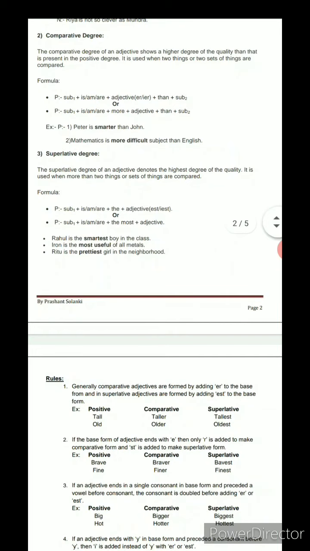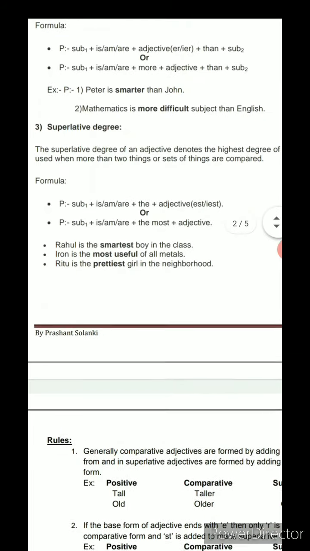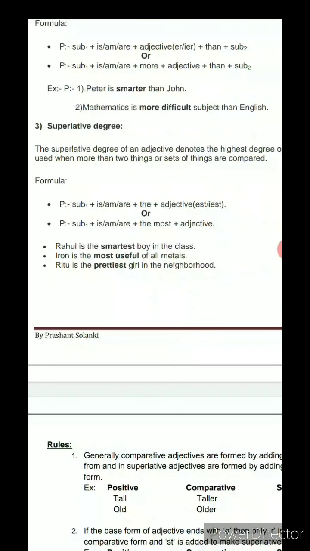And examples of that are given here. Rahul is the smartest boy in the class. It is the same as the sentence we used in the comparative degree, but there we used two subjects, Peter and John, and here we use Rahul as the subject.